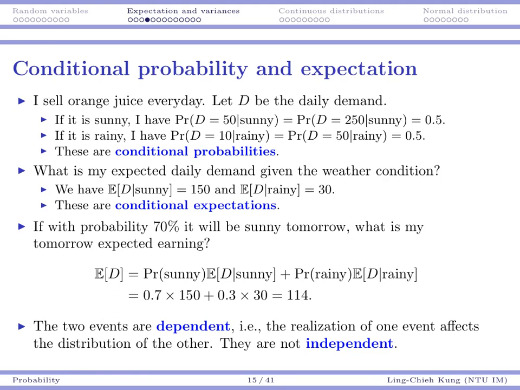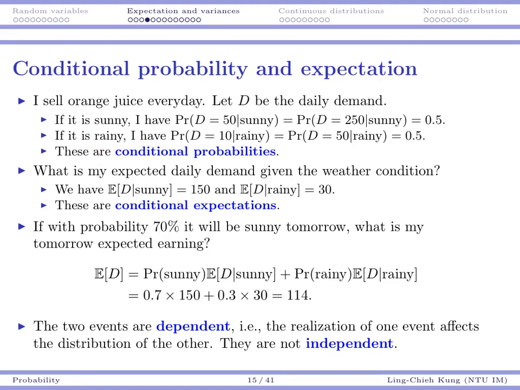So similar to expectation and probability, we have a concept called conditional probability and conditional expectation. And that can be very helpful if we have a sequence of events to happen. So suppose that I sell orange juice every day, and that capital D be my daily demand. I know the demand is going to be affected by the weather. If it is a sunny day, then I'm going to have 2 possible outcomes. If the demand is low, it's 50. If the demand is high, it's 250, and both events' probability is 1/2.